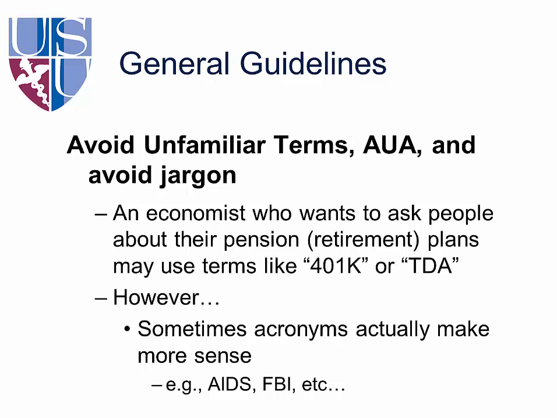You want to avoid unfamiliar terms, AUA, and avoid jargon. AUA is avoid unfamiliar acronyms. So in general, you want to spell out all acronyms the first time that they're used, with the caveat that some acronyms actually make more sense than the full written out phrase. So things like AIDS and FBI. People know what the FBI is. They might not know it's the Federal Bureau of Investigation. So there are a small number of acronyms where the acronym might actually make more sense. So just be aware of that.